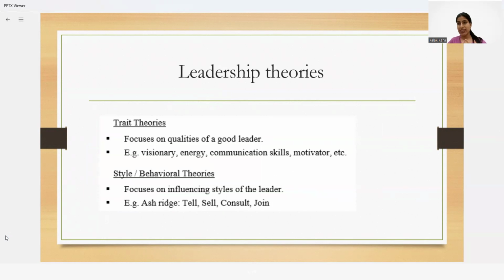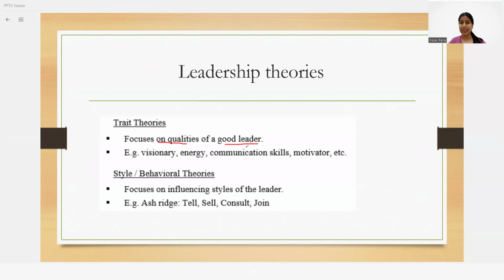Now there are two types of leadership theory. One is trait theory and another is style and behavior theory. The first theory is known as the trait theory. Trait, the name itself tells, traits. That means qualities, characteristics. So these types of theories focus on the qualities or characteristics of a good leader.